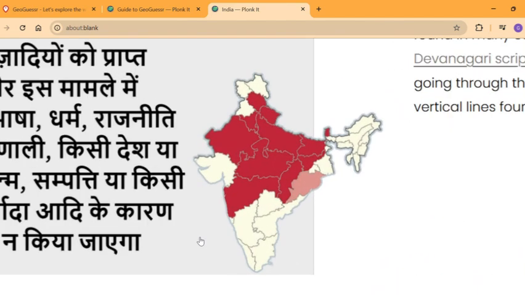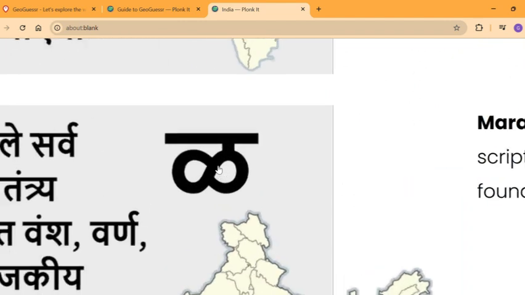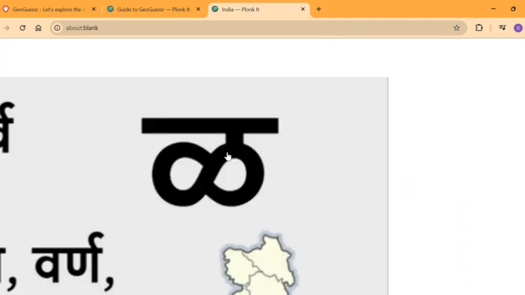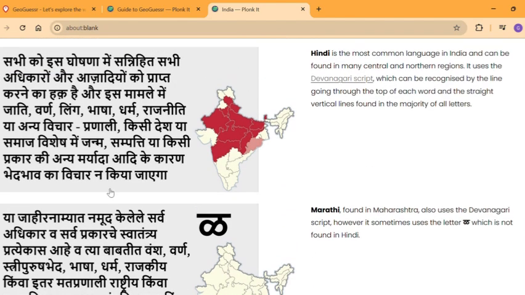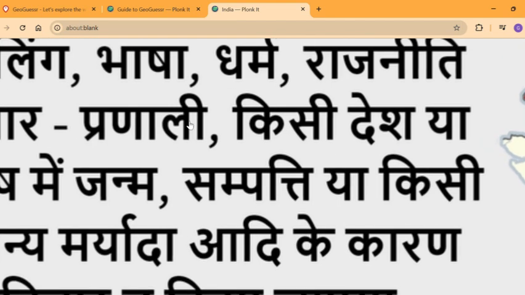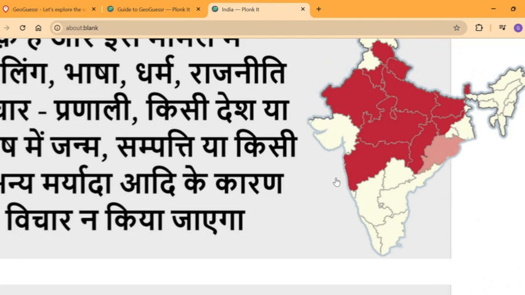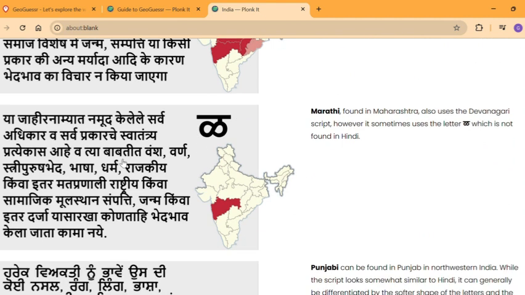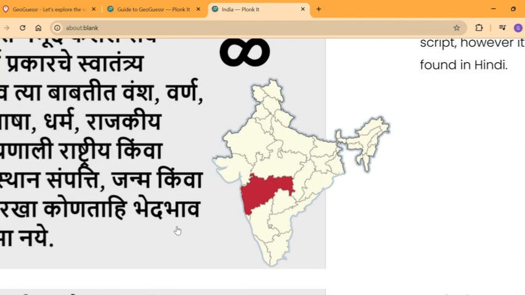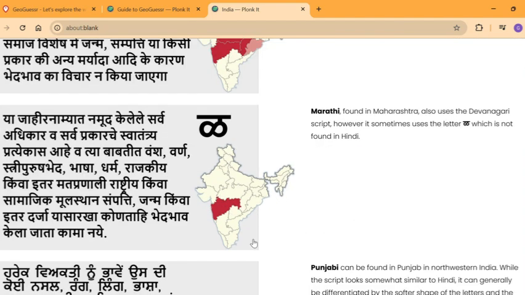Maharashtra, on the other hand, you can distinguish with only one letter. I think this letter is pronounced as Ada. This letter is very common in Marathi. It kind of looks like the Hindi L alphabet. You could differentiate it by the infinity symbol as well as the line that connects them. So that's the main symbol. I don't think it appears that much in Marathi. So basically you have to identify the landscape. We'll get to that in a bit.